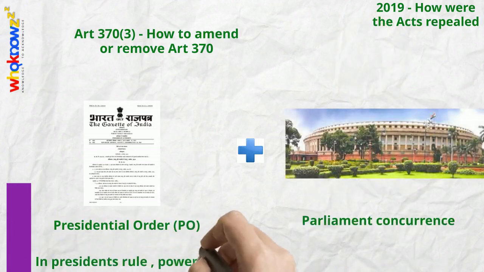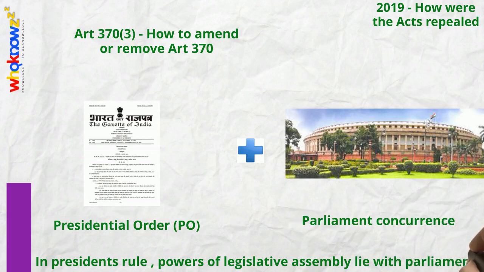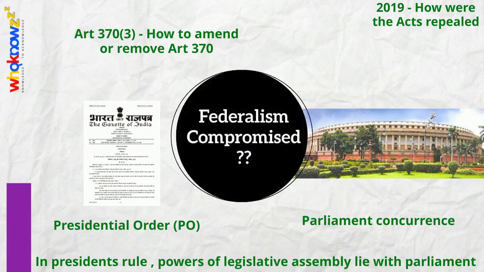When a state is under president's rule, the power to make laws for the state is vested in the Indian Parliament. Jammu and Kashmir is currently under president's rule, so effectively the government's move allows Parliament to act on behalf of the Jammu and Kashmir Assembly to change the character of the state. This, however, raises several questions on the effect of such amendments on federalism.